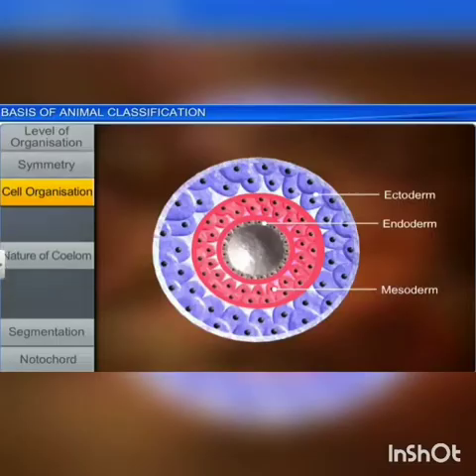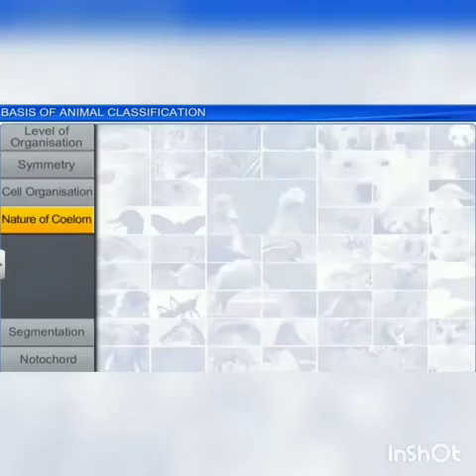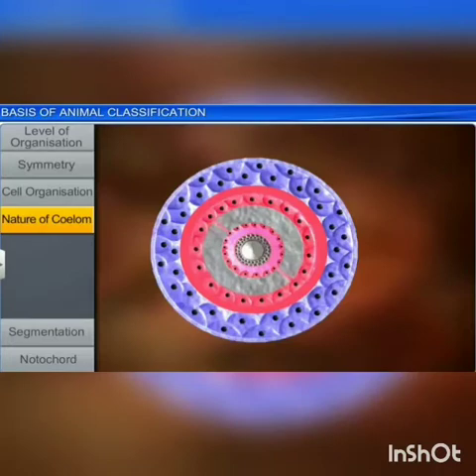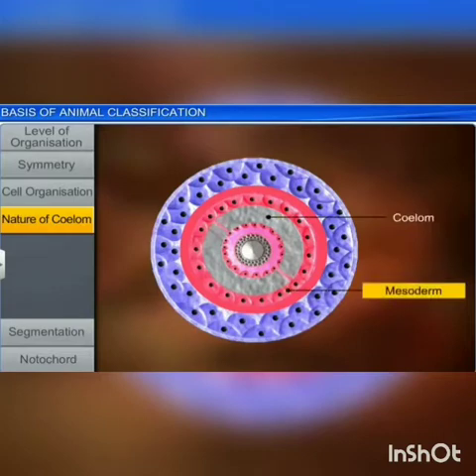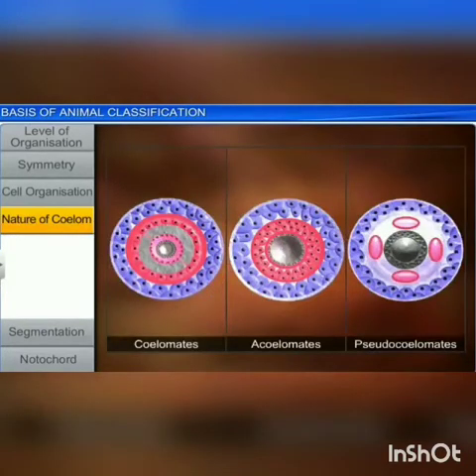Next we move on to the nature of coelom. Coelom is a body cavity present between the body wall and the alimentary canal, which is lined by the mesoderm. Based on the nature of coelom, animals can be classified into 3 types: coelomate, acoelomate and pseudocoelomate.